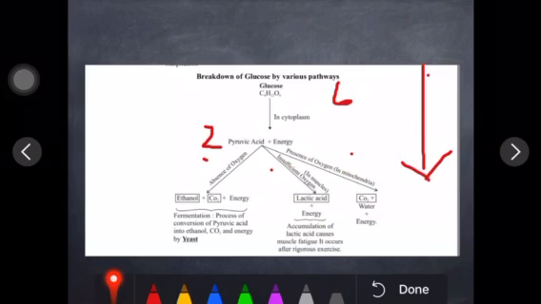Lactic acid and energy. In this way we can say, when we are running more, or athletes usually have pain in the calf. Why so? Because there is a lack of oxygen. That's why we keep saying that during pain it would be better to have water, because water contains oxygen, so it will help and give relief in pain.